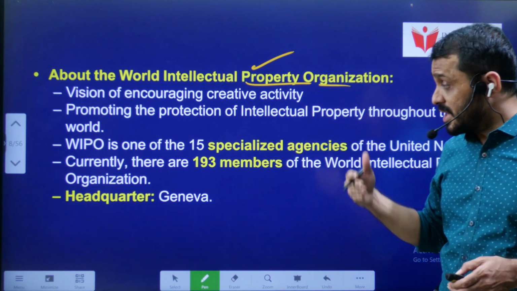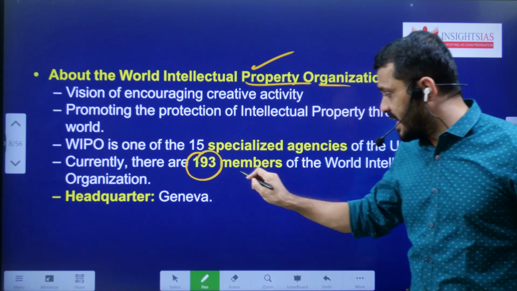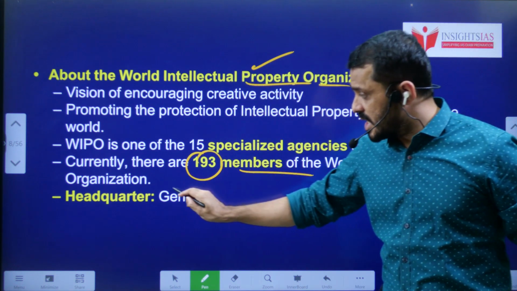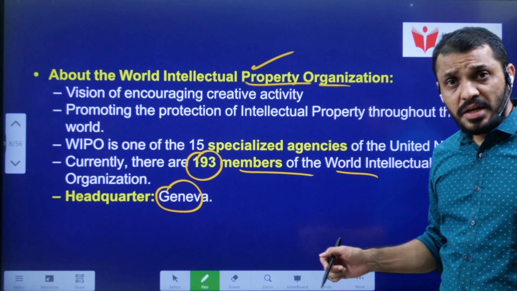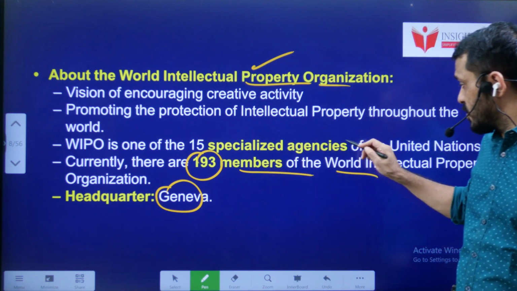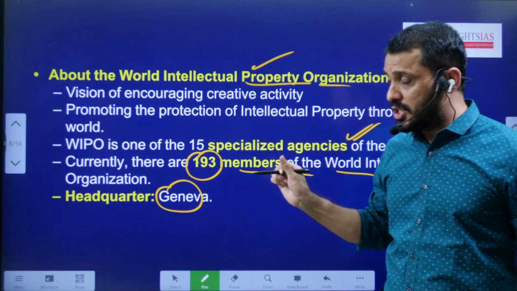How many countries have membership in this WIPO? 193 member countries are there. The headquarters is based in Geneva. It is one of the 15 specialized agencies of UNO, the United Nations Organization.